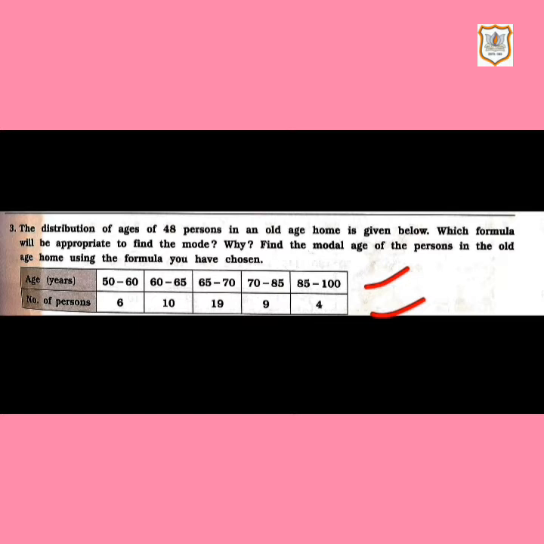As class lengths are given, it is a continuous frequency distribution sum, and the classes are 50 to 60, 60 to 65, 65 to 70, 70 to 85, 85 to 100. Frequency is 6, 10, 19, 9 and 4. Here you can see the class lengths are unequal. First it is 50 to 60, a difference of 10. Then it is 60 to 65, a difference of 5. So it's an unequal class length. Whenever unequal class length is there, we will use the empirical formula to find the mode. Let's solve the sum and be more clear about it.